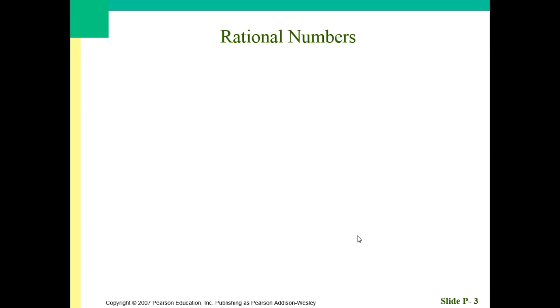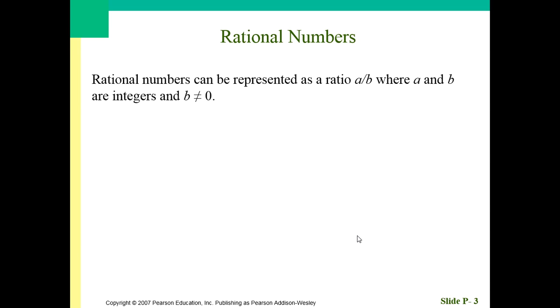We also have rational numbers. A rational number is just any number that can be written as a ratio, also known as a fraction. So as a ratio, A to B or A over B, A divided by B, however you want to think of it, where A and B are both integers. Just remember that B cannot equal 0 because dividing by 0 is bad and sad, and we don't like that.